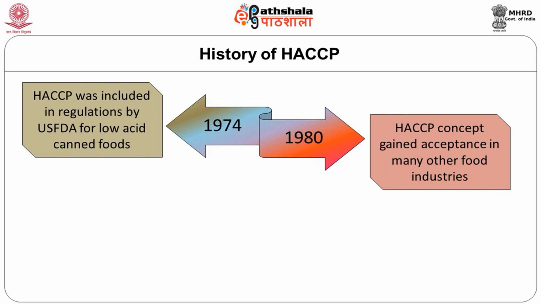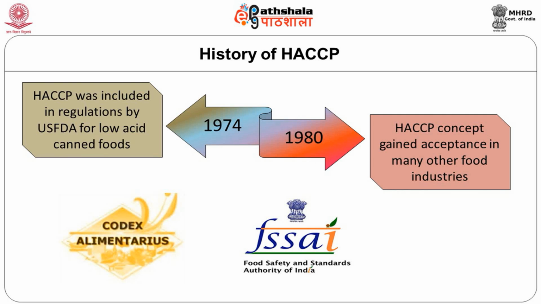International agencies like the Codex Alimentarius Commission recommend the application of HACCP for food safety. In India also, the Food Safety and Standards Authority of India recommends the HACCP approach as part of a food safety management program.